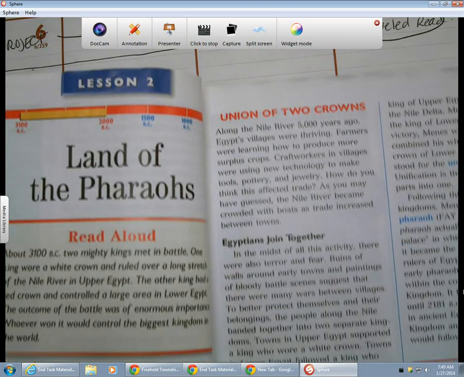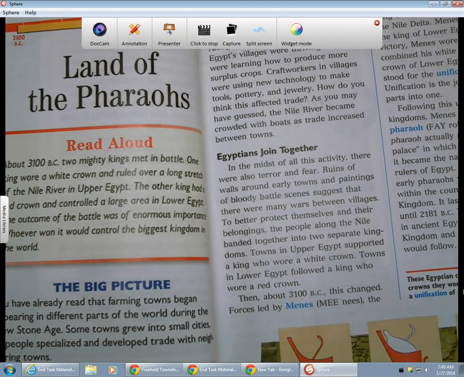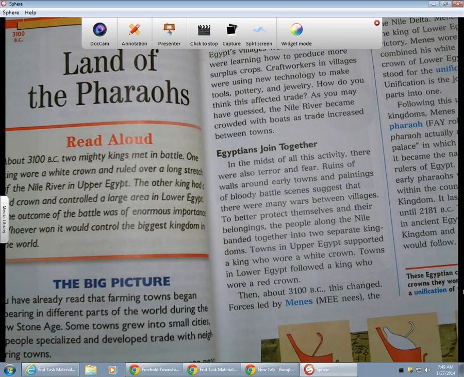Egypt joins together. In the midst of all this activity, there was terror and fear. Ruins of walls around early towns and paintings of bloody battle scenes suggest that there were many wars between villages. To better protect themselves and their belongings, the people along the Nile banded together into two separate kingdoms. Towns in Upper Egypt supported a king who wore a white crown. Towns in Lower Egypt followed a king who wore a red crown.